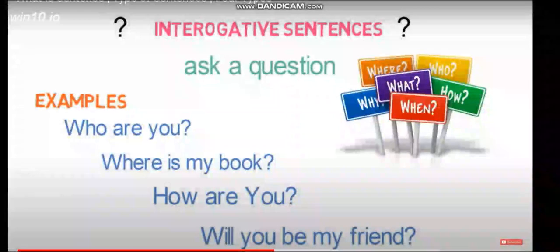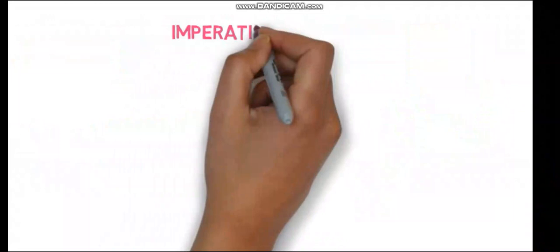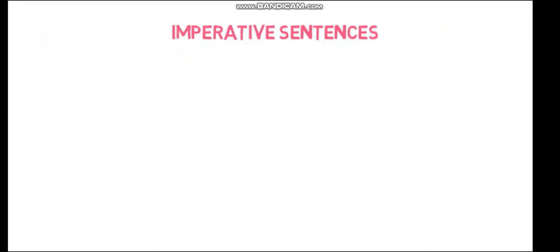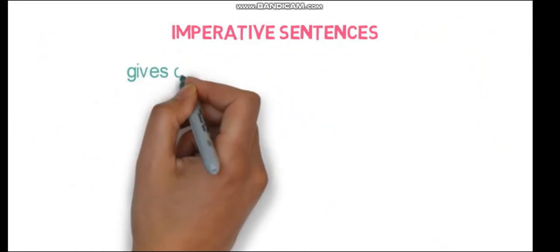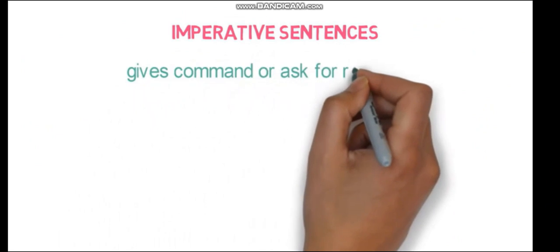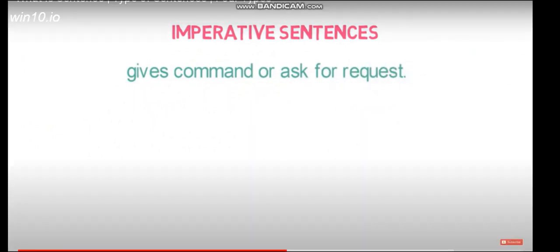Let's look into the next type of sentence, imperative sentences. An imperative sentence either gives a command or asks for a request.